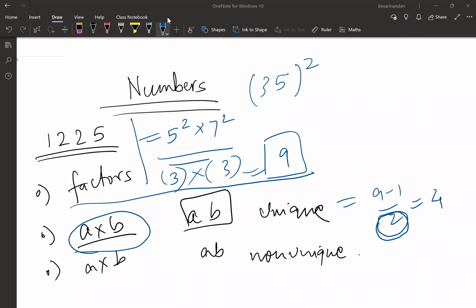Guys, do one thing. You have worked out the formula. Calculate the number of factors. Write it down, each one of you. You already have the prime factorization of 1225. Write each one down. That will give you an idea. To start off with the case, I think that exercise is required. Some of you are a bit rusty. It will help.